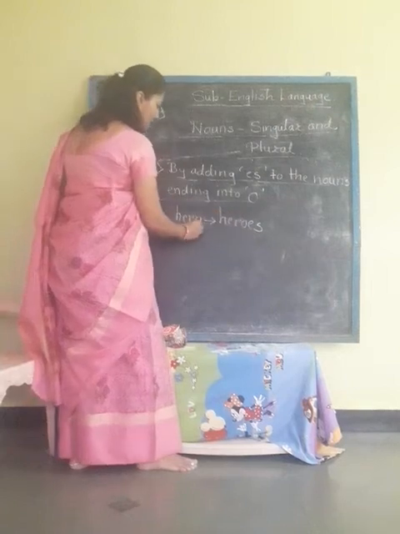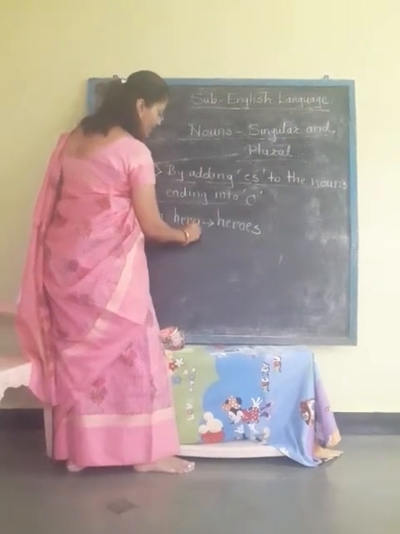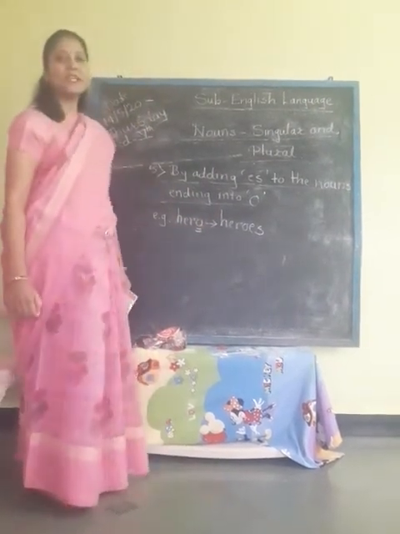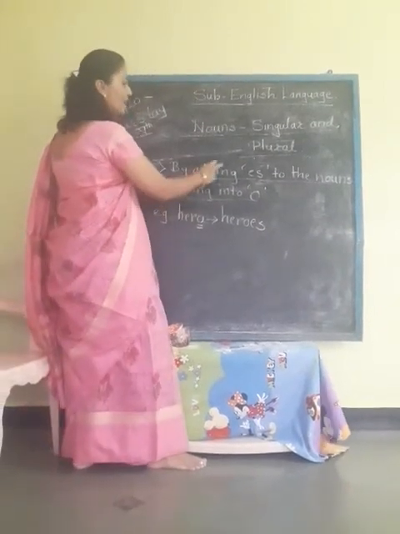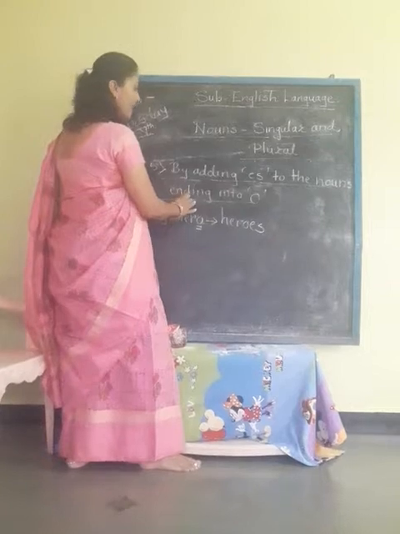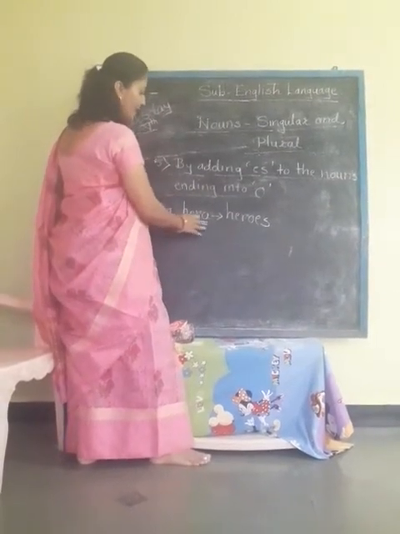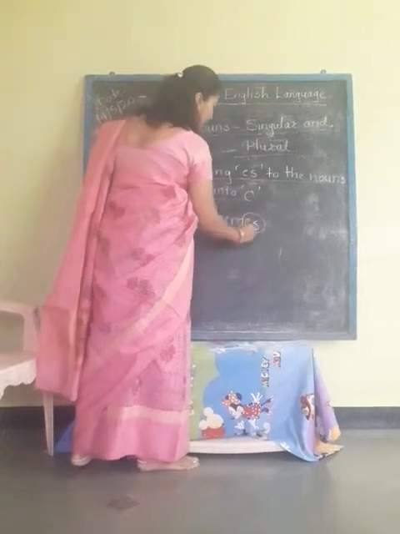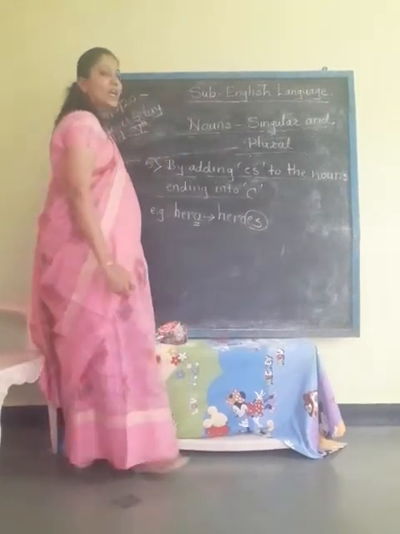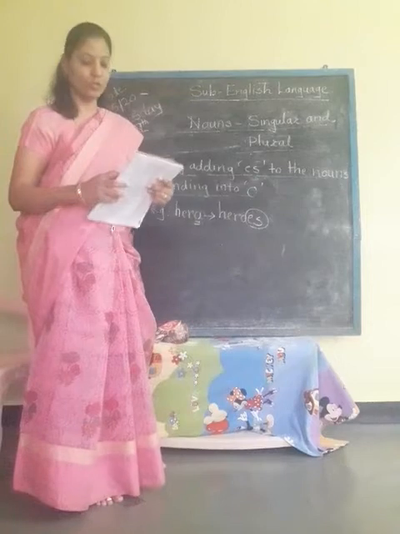Hero, heroes. So see, this spelling hero ends in o. And what is the rule? By adding es to the nouns ending in o. This spelling ends in o, so we just have to add es to this word and make the plural, heroes.